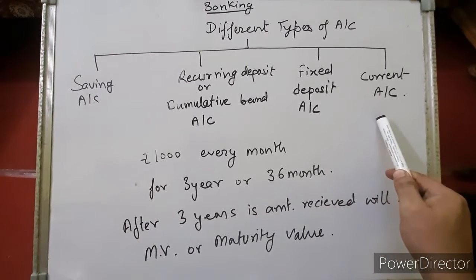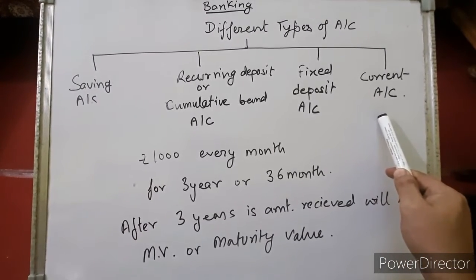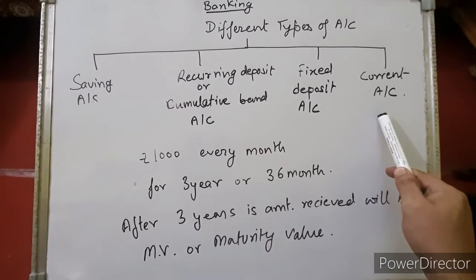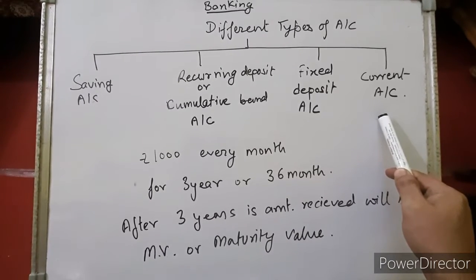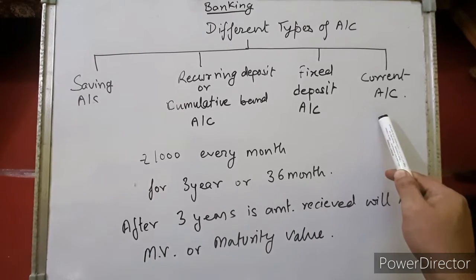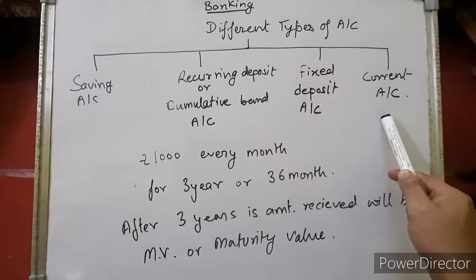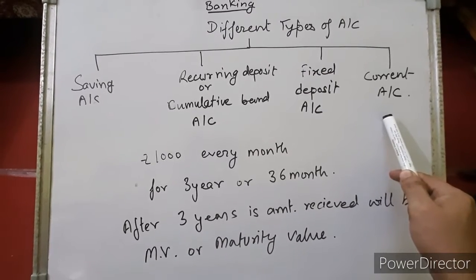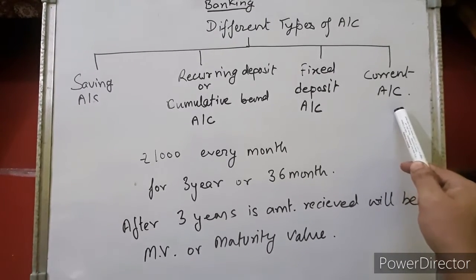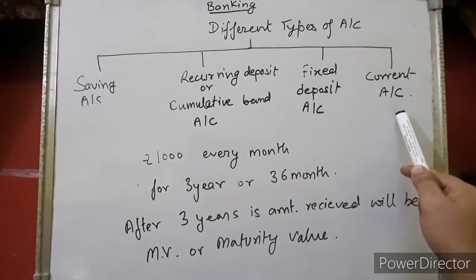Current account is generally for industrial purpose or for corporate firms or businesses, right? So they can do as many transactions, okay? And here no interest is provided, okay?